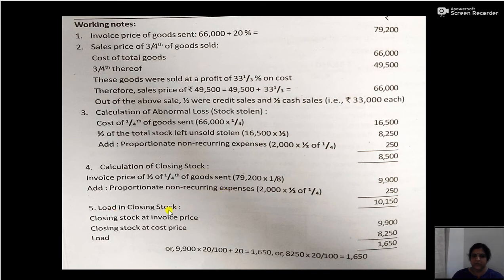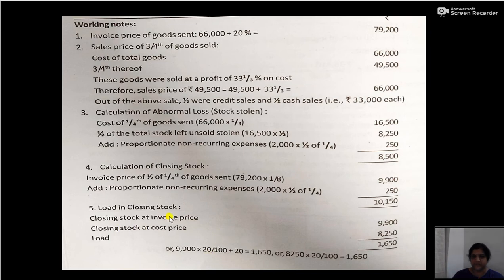Okay, so the load in closing stock: closing stock at invoice price will be 9,900, and closing stock at cost price will be 8,250. That is 66,000 into 1 by 4 into 1 by 2.